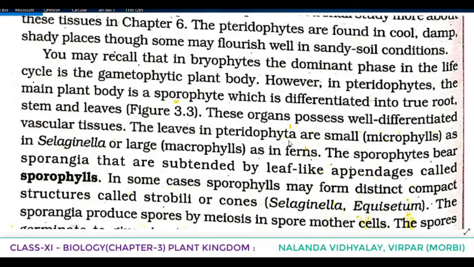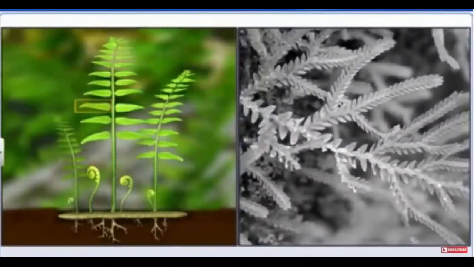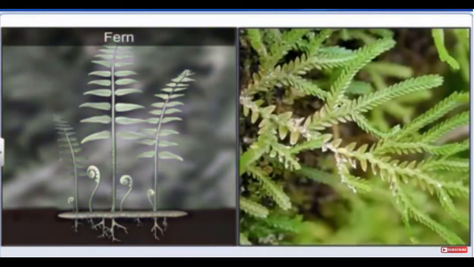The leaves in pteridophytes are small, that's why known as microphylls. As in the case of Selaginella, you can see in the figure, very small leaves are present. And large leaves are present in the case of ferns. So they are known as macrophylls. Large leaves are known as macrophylls.